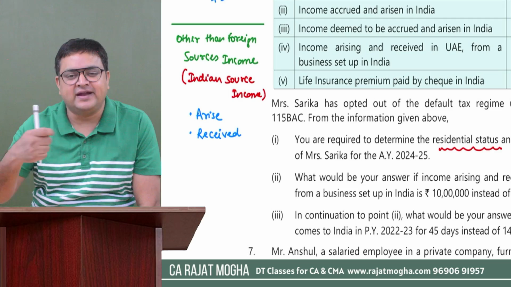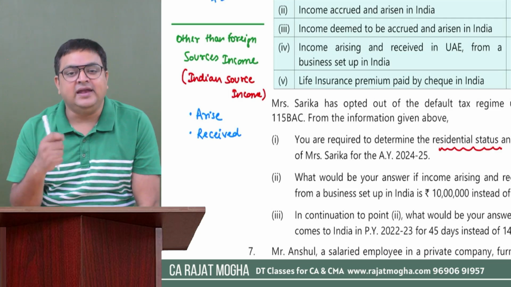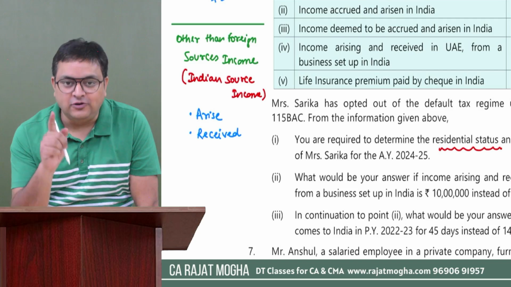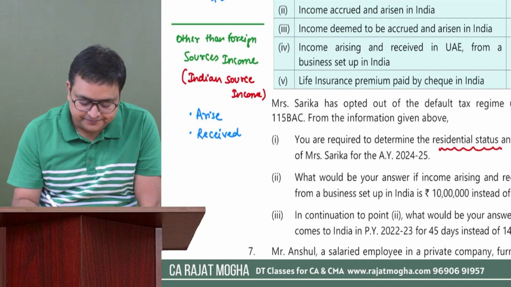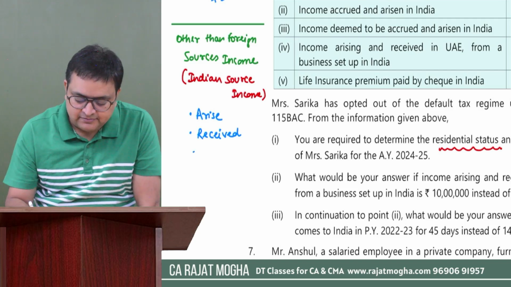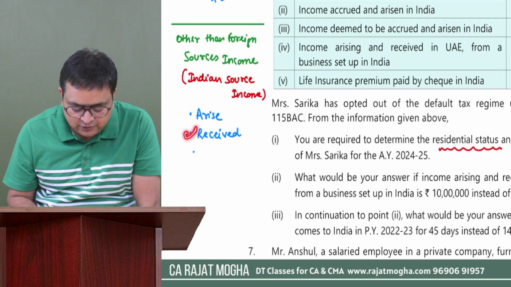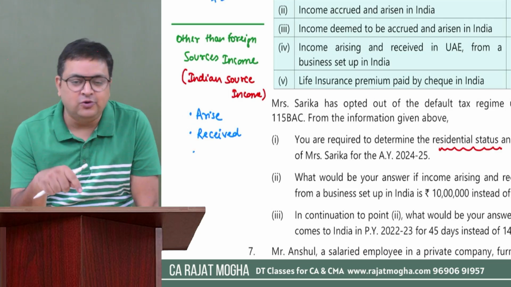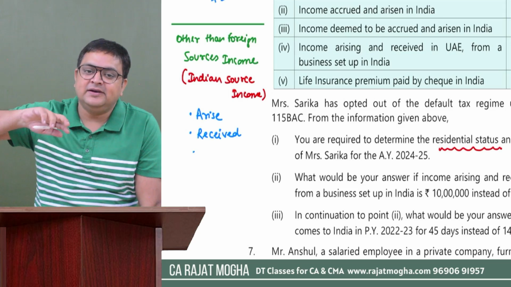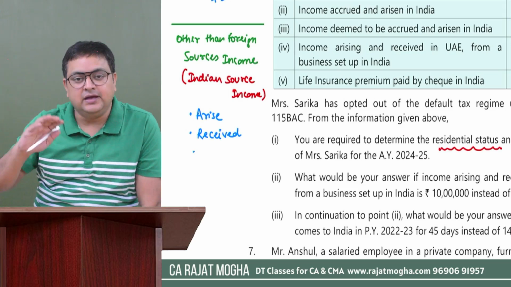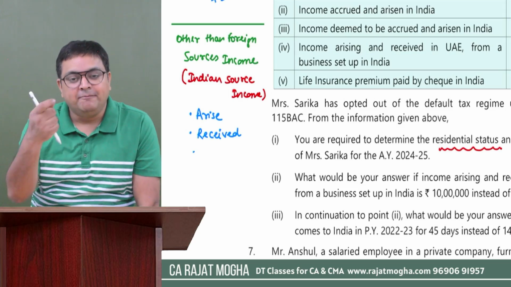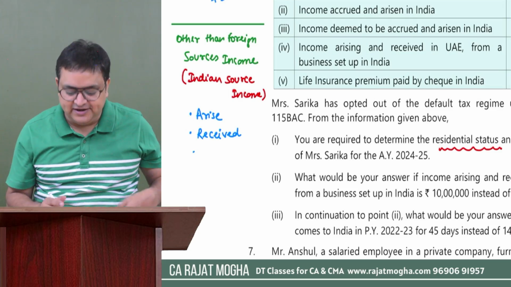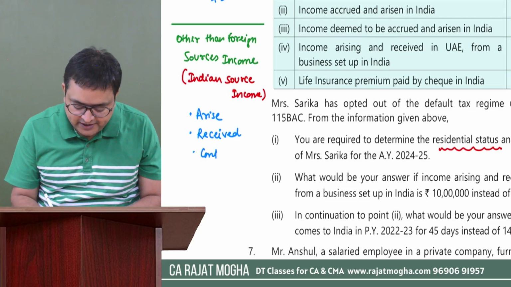So any income which arises or is deemed to arise in India, any income which is received or is deemed to be received in India is an Indian source income. Also, the third one is important. Any income, although it is not arising and not getting received in India, however is controlled from India. Let's say an income is arising outside and getting received outside also, but if it is controlled from India, then also it comes under this definition.